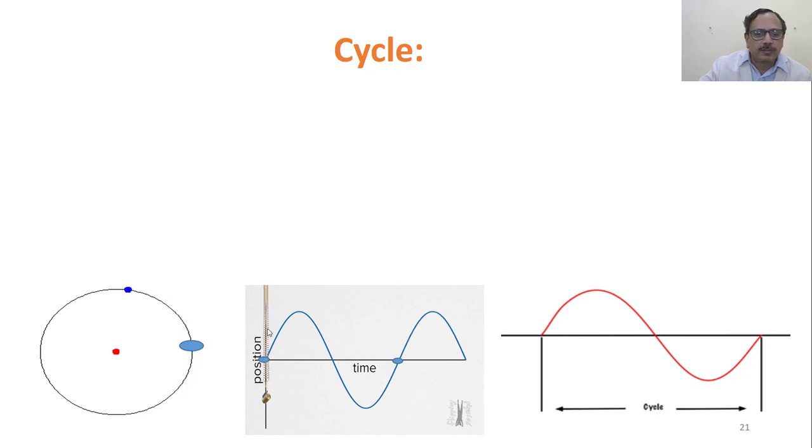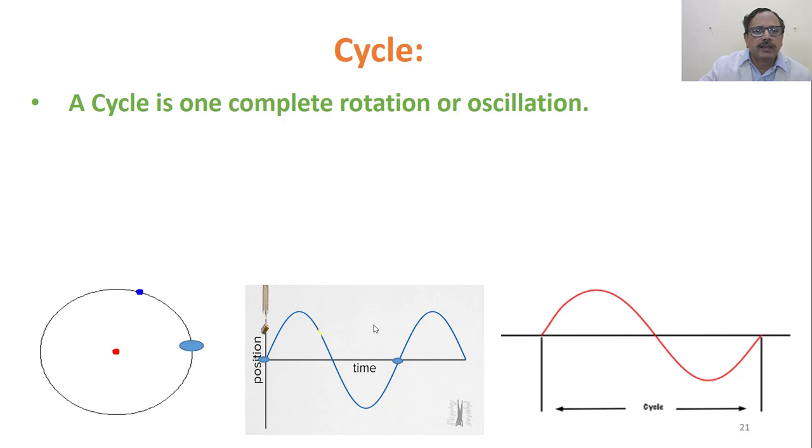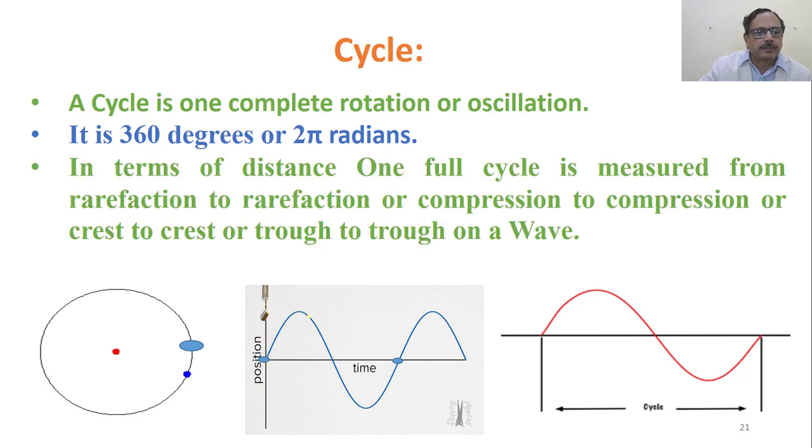Similarly, if you observe time and position, it has started, gone up, come down, and come back again in the same direction and movement. It has completed one cycle. So what is a cycle? A cycle is one complete rotation or oscillation. It is 360 degrees or 2 pi radians. In terms of distance, one full cycle is measured from rarefaction to rarefaction, or compression to compression, or crest to crest, or trough to trough on a wave, as we can see in the graph, or in real waves we can observe compressions or rarefactions, which is one cycle.